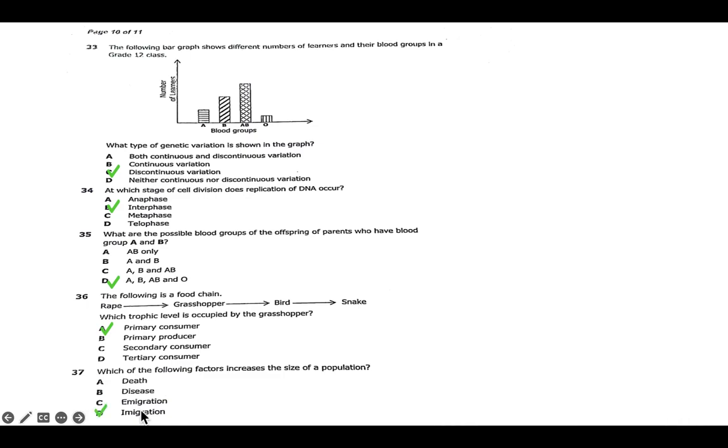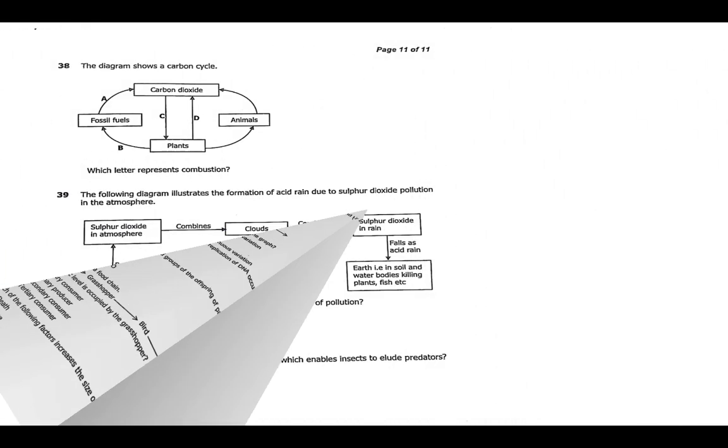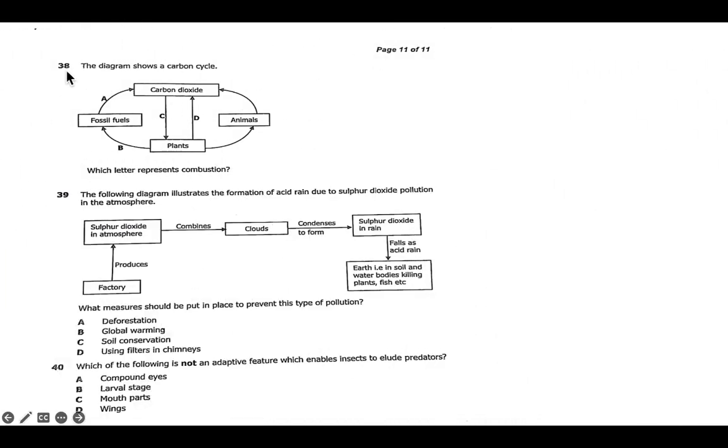Then we roll on to the other question, which is question 38. Question 38 is on the carbon cycle. Now on the carbon cycle, dear pupils, this question is also present in question 10, and likely for paper 2, they might give it in section B, question 10. So you have to know the steps which are involved in the carbon cycle. Let me give you an overview. The carbon cycle has carbon in the atmosphere.